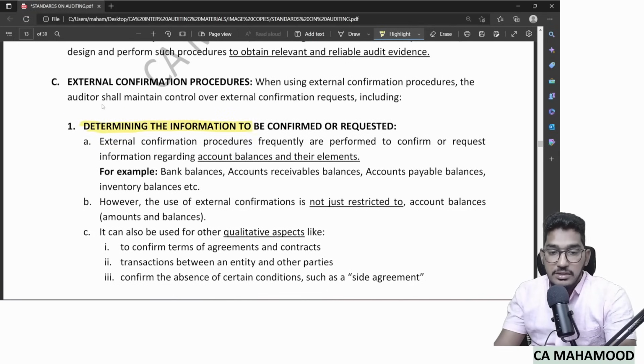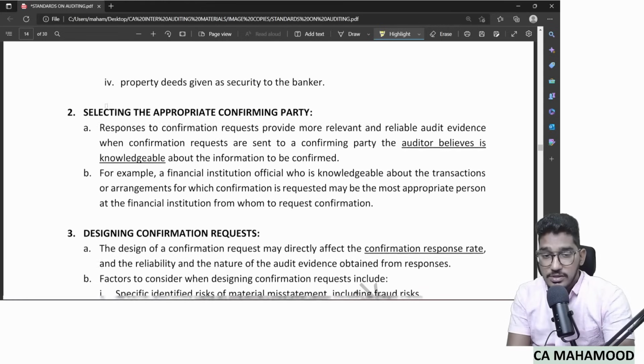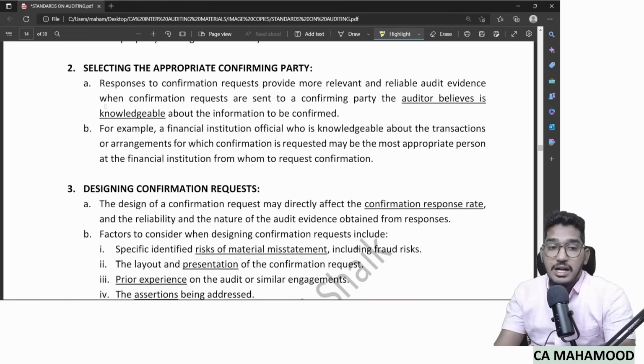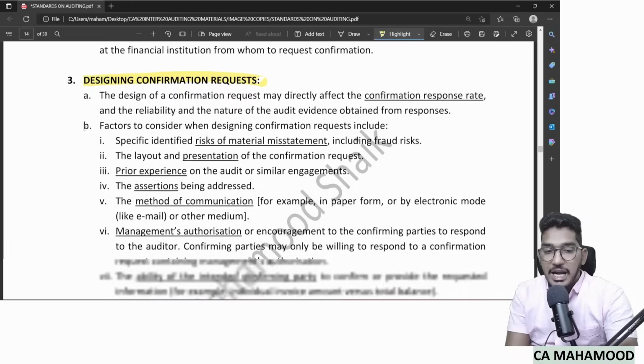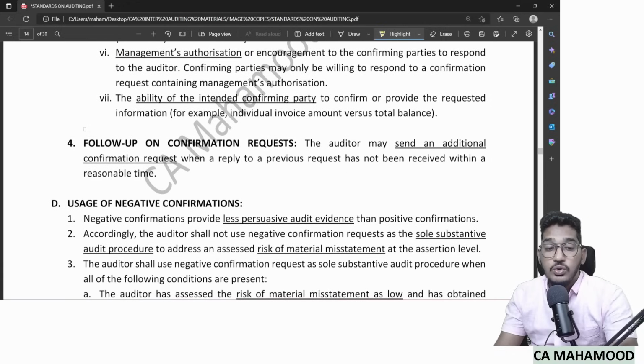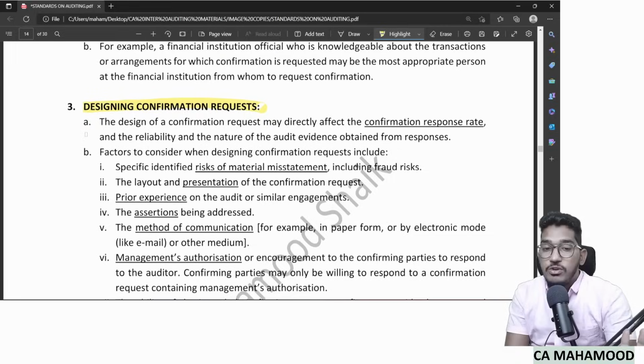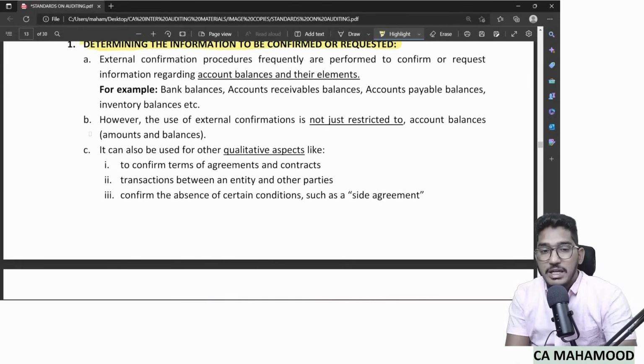First, determine the information to be confirmed or requested. First, you have to select regarding which information you have to send a confirmation request. Second step, select the appropriate confirming party. Decide who is the appropriate confirming party. Third one, design your confirmation request. And finally, you have to send it and follow up on the confirmation request. So if you maintain control over these 4 steps, you will get the best evidence from external confirmation.